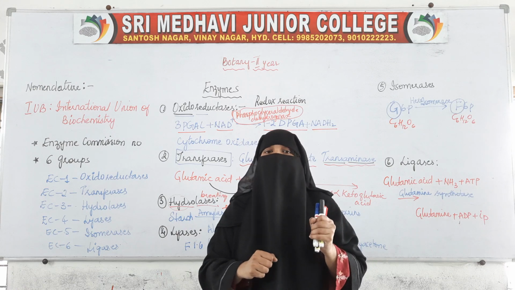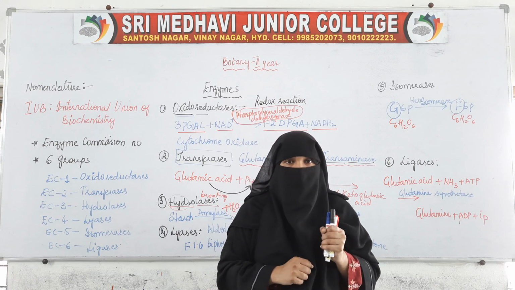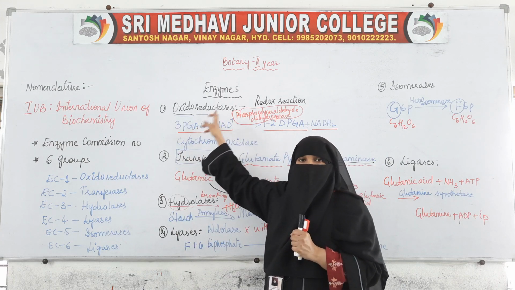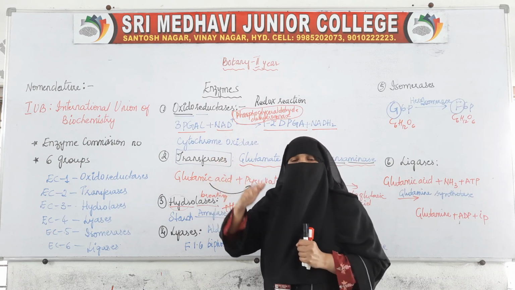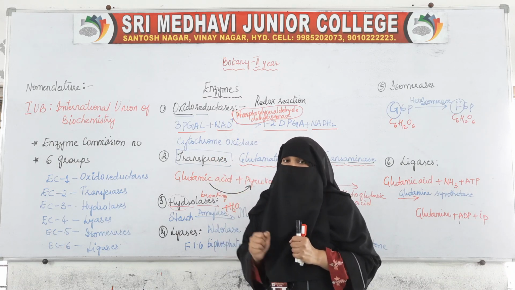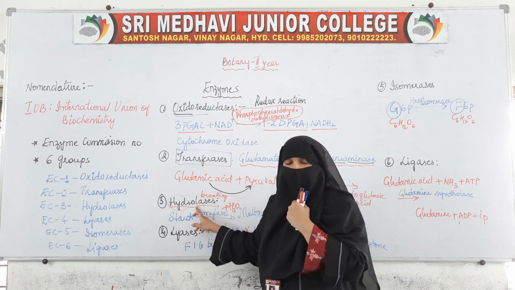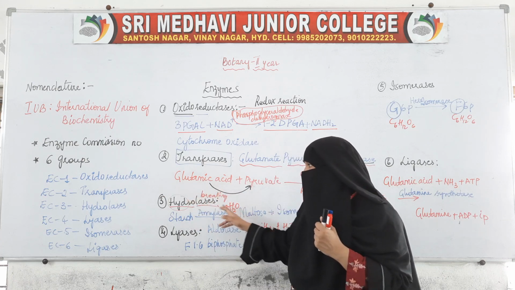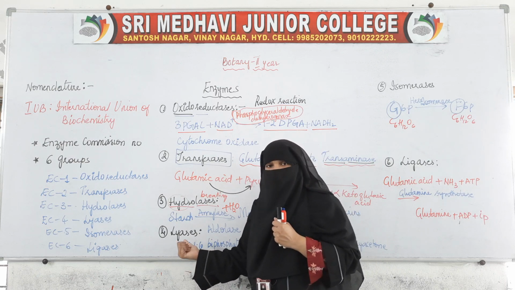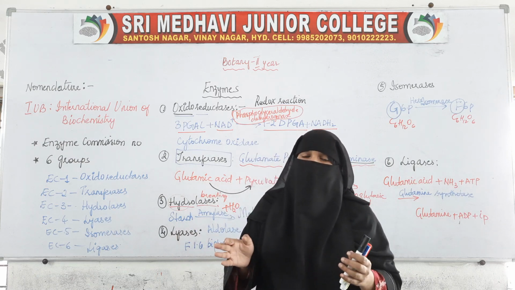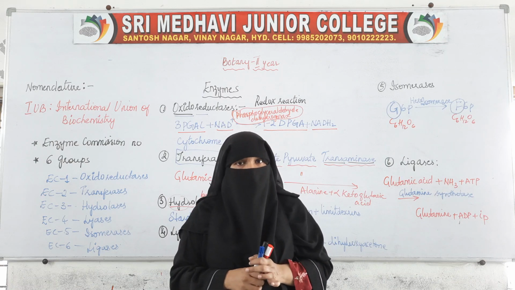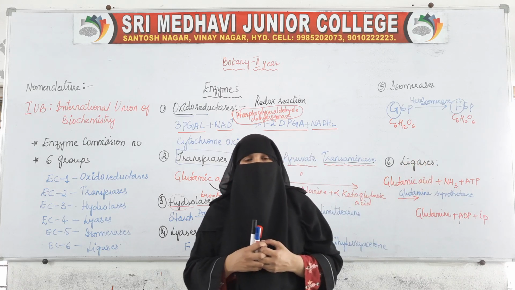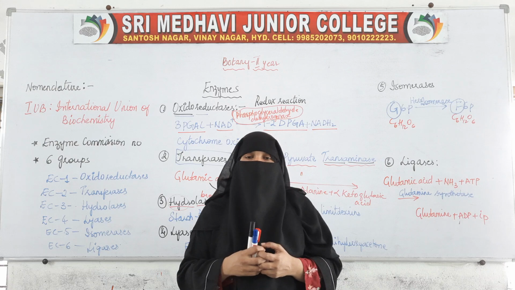So these are the different groups in which enzymes are divided. Enzymes are divided into 6 groups. One type helps in oxidation reduction reactions. One type helps in the transfer of a functional group from one substance to another. Another type helps in breaking bigger molecules into smaller molecules by the addition of water. One group breaks the bigger molecules without the addition of water. Isomerases change the form, and ligases join two smaller substances into a bigger substance by making the bonds.